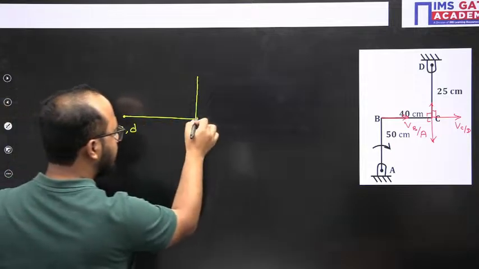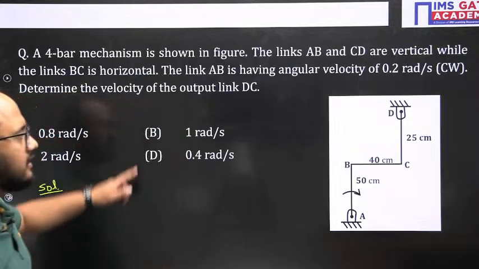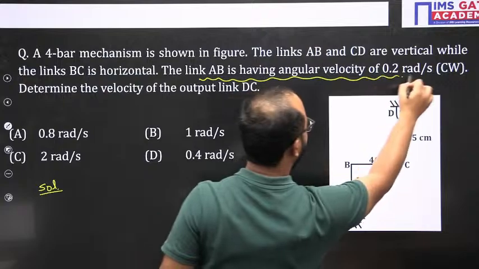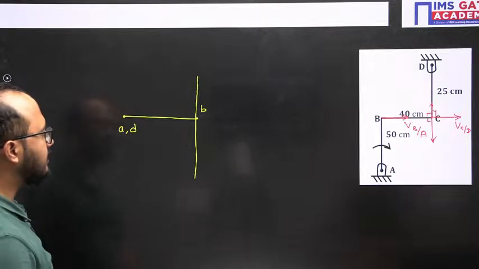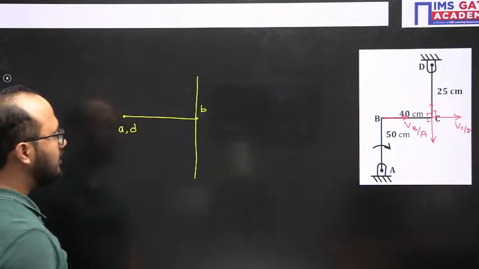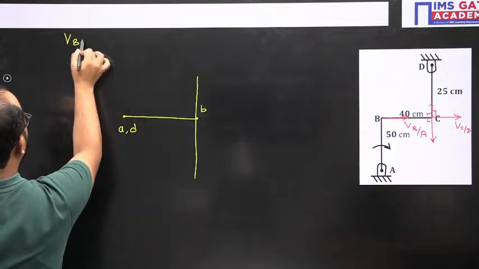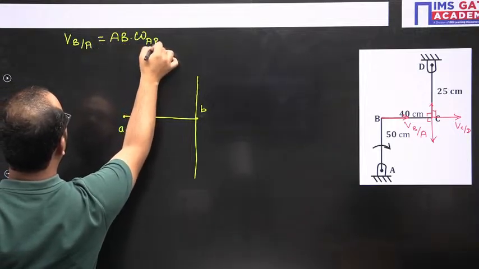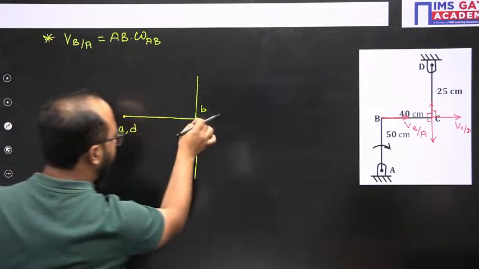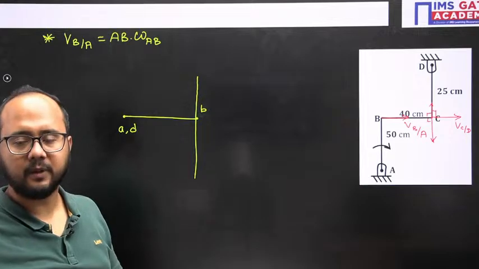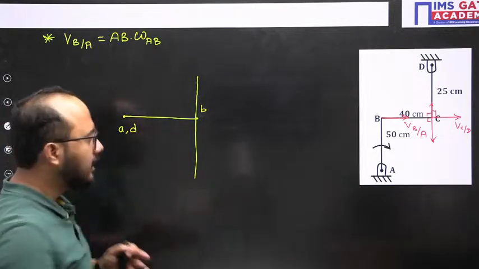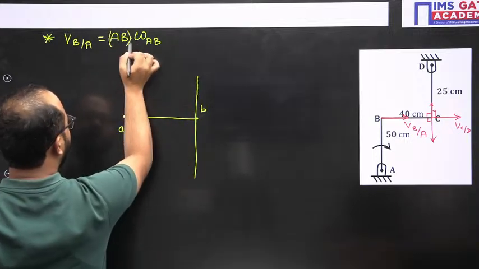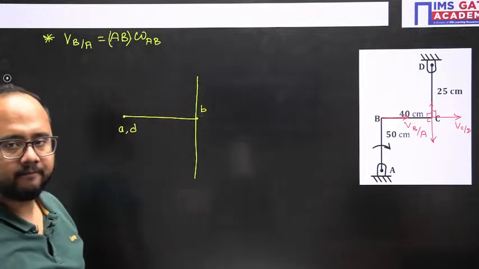Yes, this is point B I have mentioned, because in the question, try to understand what they have given. The angular velocity of link AB is 0.2 radian per second, and the length is also given, 50 centimeter. So I can easily calculate the velocity of B with respect to A as AB multiplied by omega AB. That's why I have mentioned the point B, because I know its location: when I draw it graphically, I will place it here because I know the magnitude of B with respect to A, as all the parameters are given in the question. So I can identify the location of point B.